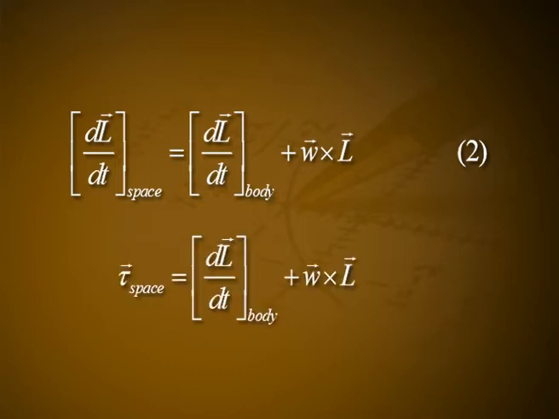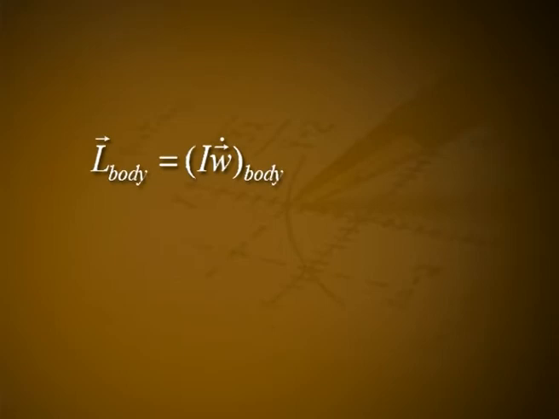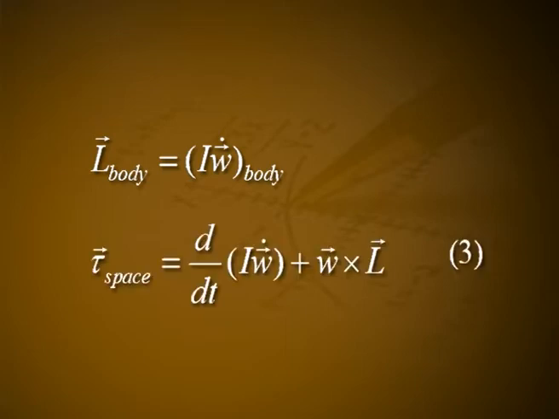Vector tau space is equal to d/dt of vector L at body plus vector W cross vector L. But vector L at body is equal to I into vector W dot at body. Vector tau space is equal to d/dt of I into vector W dot plus vector W cross vector L. Let it be equation number 3. Since vector W and vector W dot are measured in the rotating body system, the suffix body is dropped.